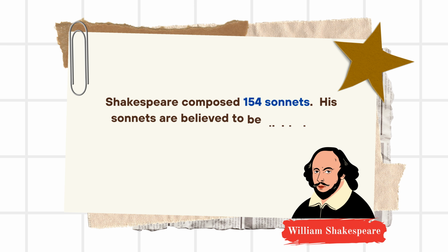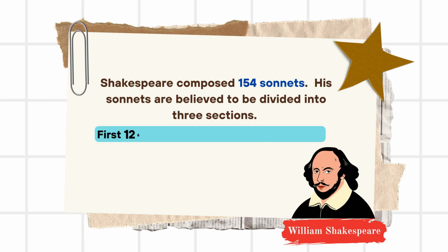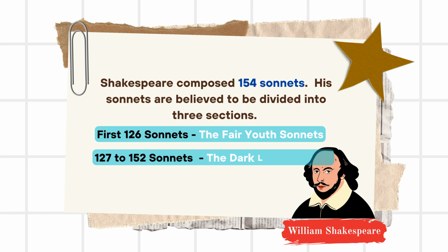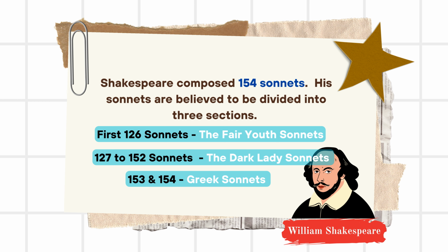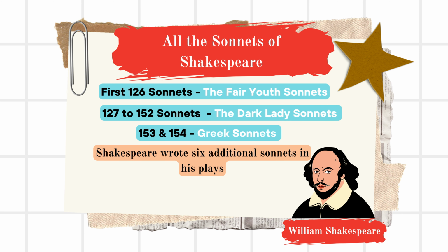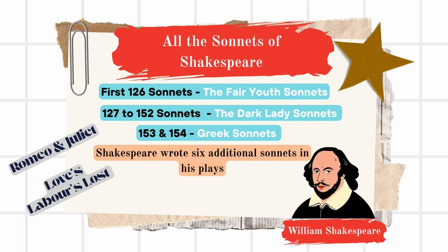Shakespeare composed 154 sonnets. Shakespeare's sonnets are believed to be divided into 3 sections. The first 126 sonnets are called the Fair Youth Sonnets, then sonnets 127 to 152 are called the Dark Lady Sonnets, and the last 2 sonnets are probably called the Greek Sonnets. However, there were 6 additional sonnets that he included in his plays, Romeo and Juliet, Love's Labour's Lost, and Henry V. In this video we analyze the first sonnet of Shakespeare.